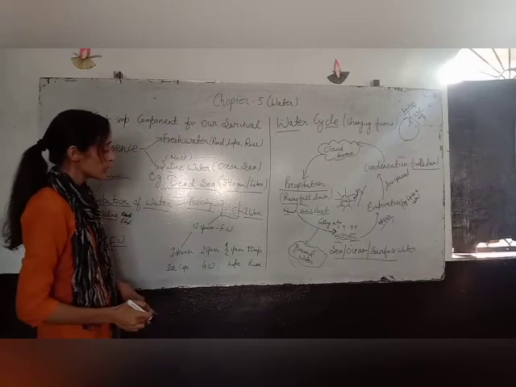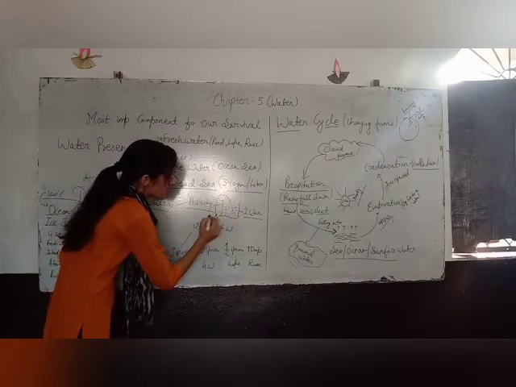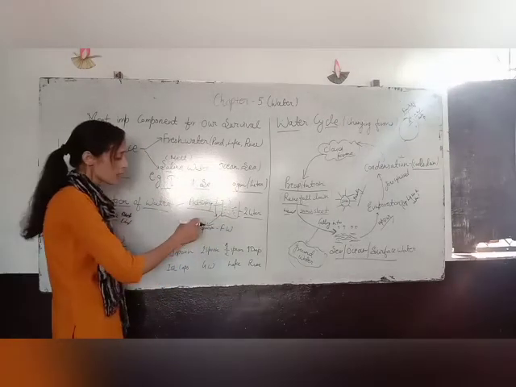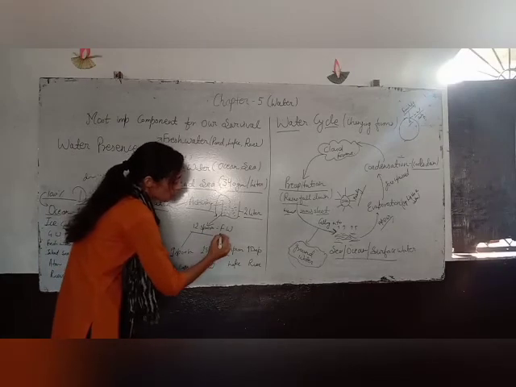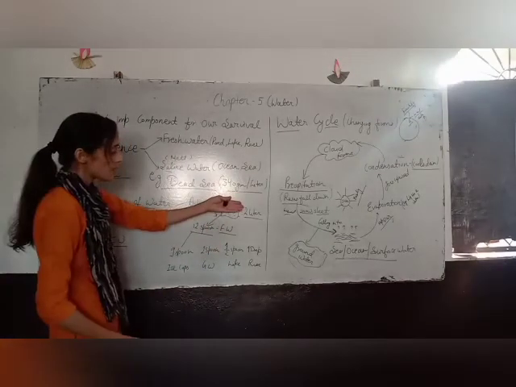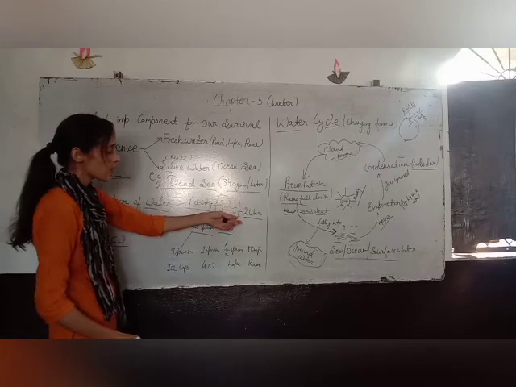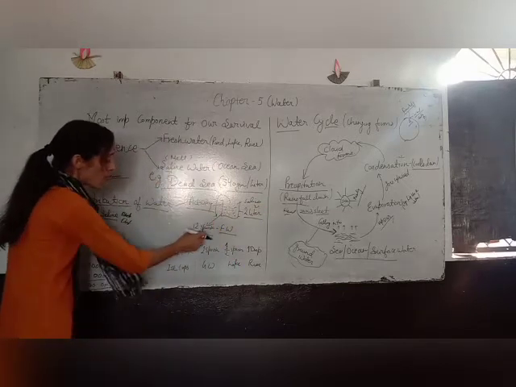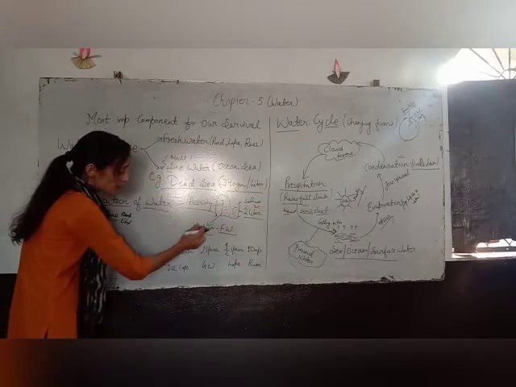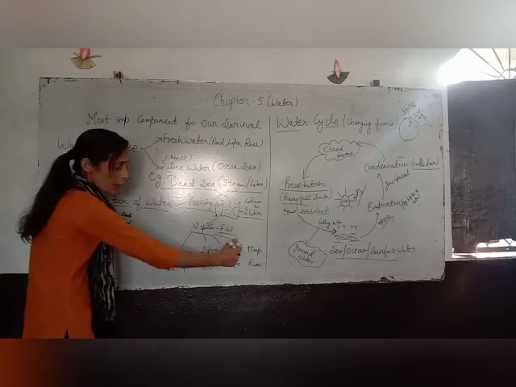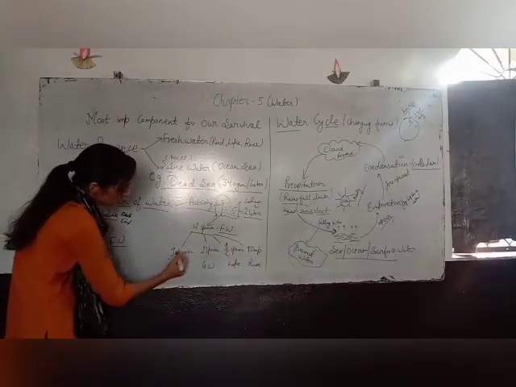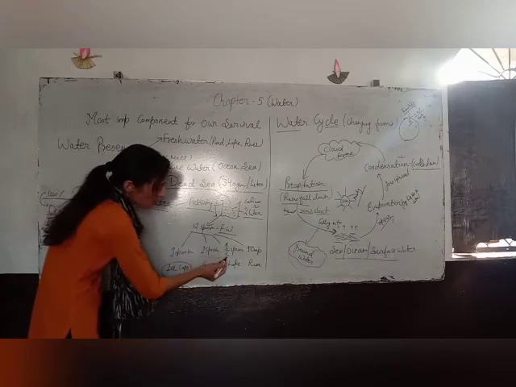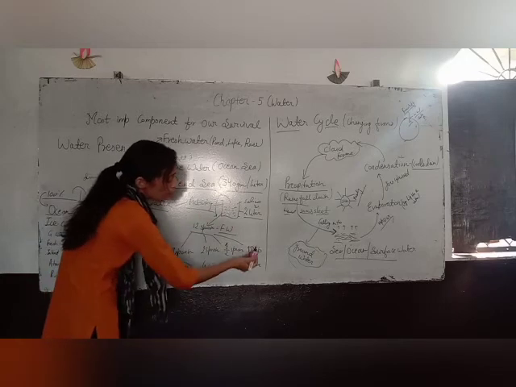And what are we going to take? We are taking only 12 spoons from this 2 liter jar, and these 12 spoons represent fresh water. The amount of water left in the jar represents saline water. Now these 12 spoons are further divided into different water bodies: 9 spoons are captured by ice caps, 2 spoons are groundwater, half a spoon represents lakes, and 1 drop of water represents rivers.